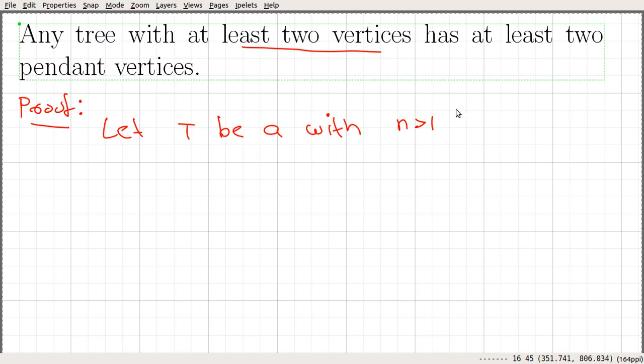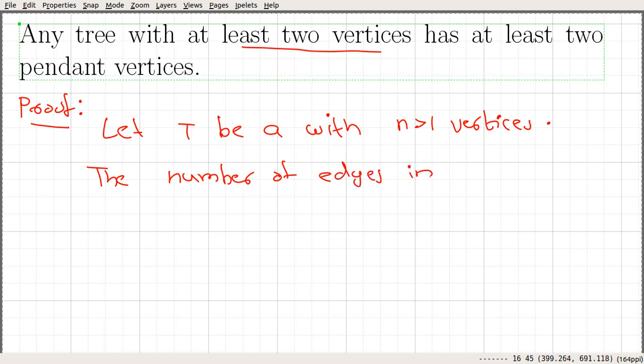Since T is a tree and has n vertices, it has n minus 1 edges. So the number of edges in T is n minus 1.